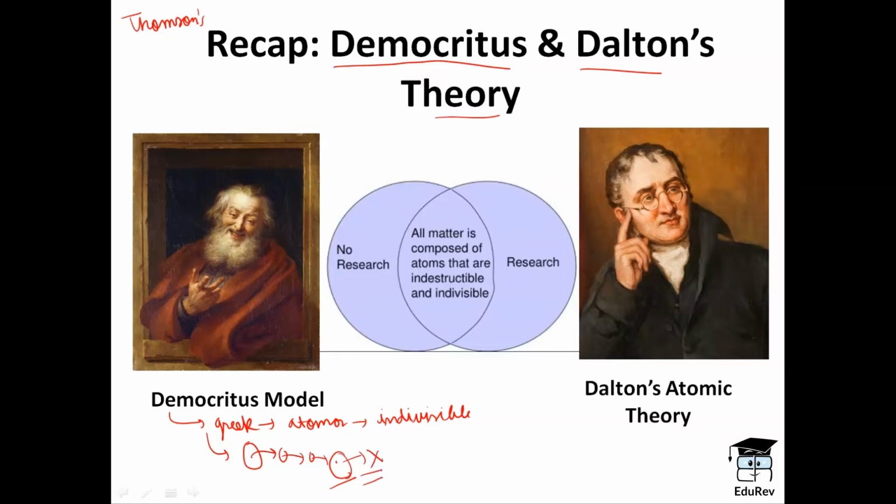This stage was given the name atomos. The modern word atoms came from this Greek word atomos. Also, he proposed the idea that the entire matter is made up of these small indivisible particles.